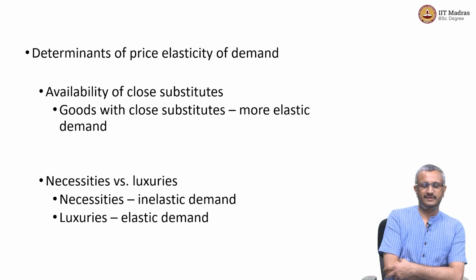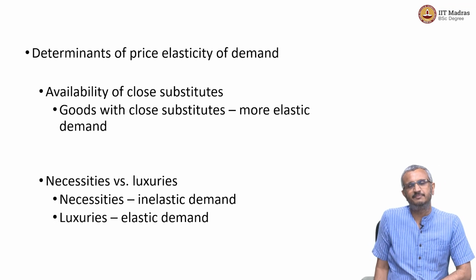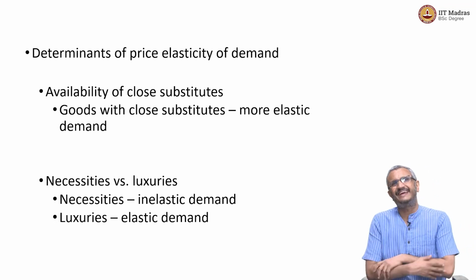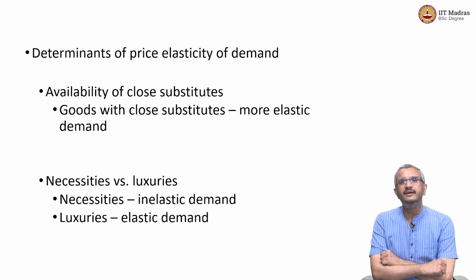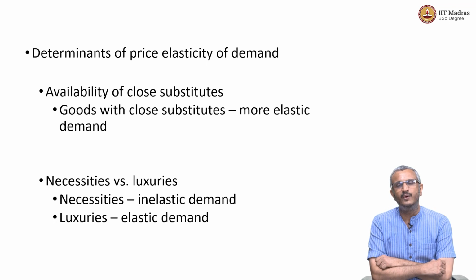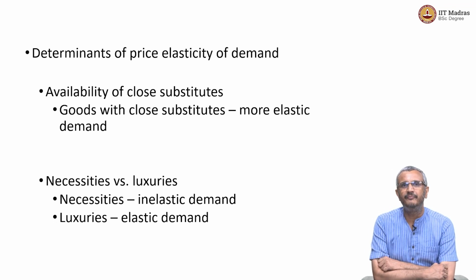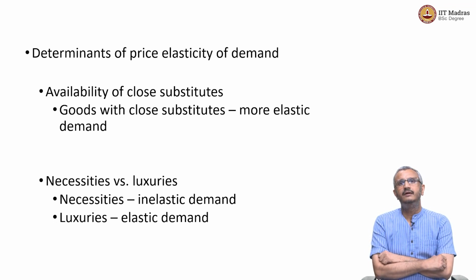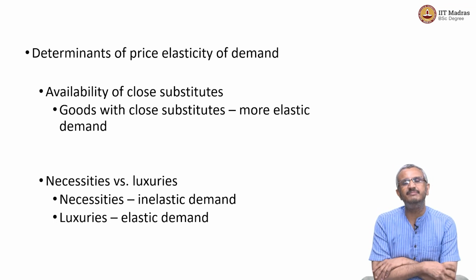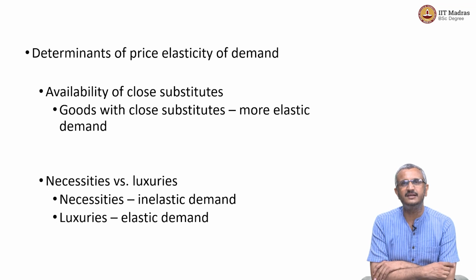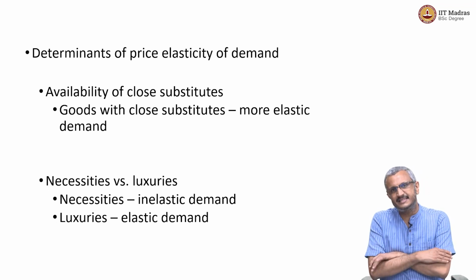Second important concept that we need to keep in mind is, we can classify goods on the basis of these elasticities. For example, necessities are commodities where the demand is inelastic. For example, medicine prices. Even if the prices of certain medicines are very high, we might consume that because it is a necessity for us.